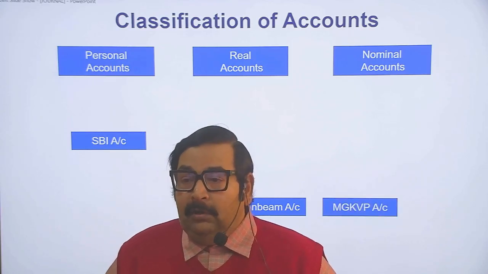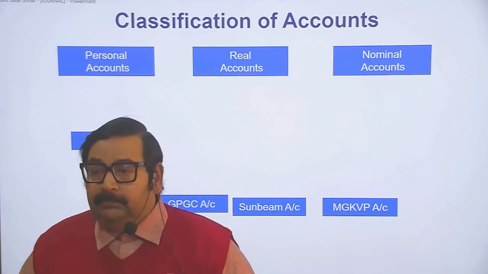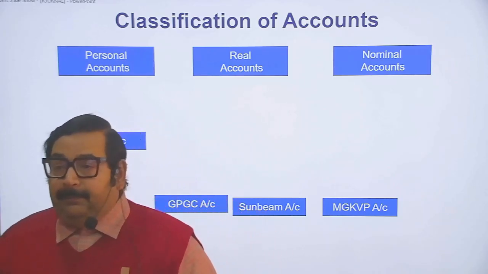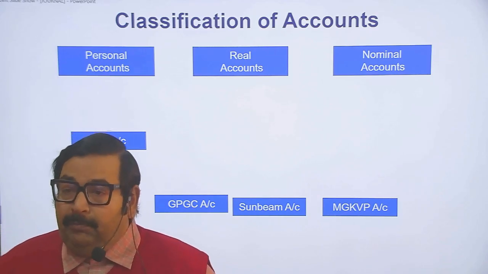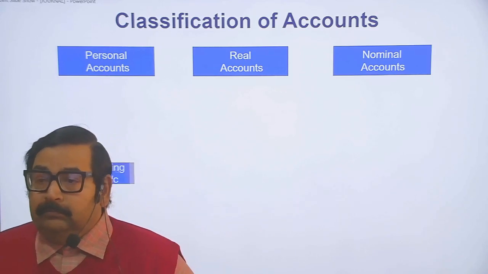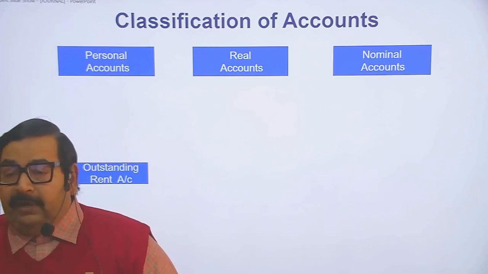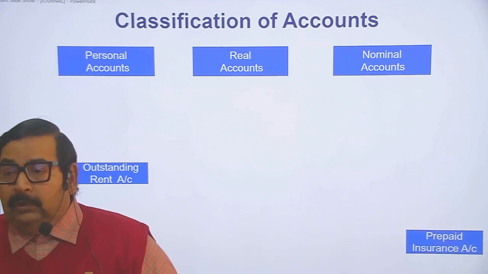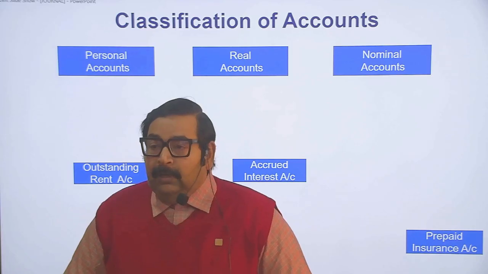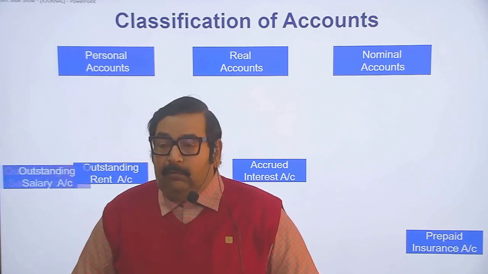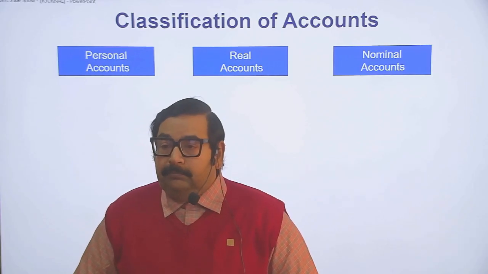Sunbeam account, personal. Mahatma Gandhi Kashi Vidyapeeth account, personal. Government PG College account, personal account. Outstanding rent is personal. Prepaid insurance account is personal. Accrued interest is a personal account. Outstanding salary, personal account.